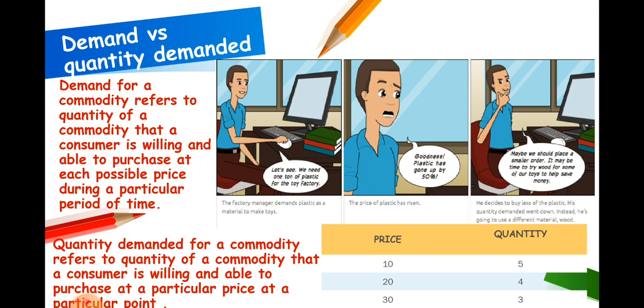So, this entire schedule represents the demand since we have different prices and different quantities. But if we pick up any one particular price, for example, initially at price 10 he was willing to buy 5, then this is quantity demanded. If we pick up another set of price and quantity, that is 20 and 4, then it will represent another quantity demanded. Thus, all quantities demanded together represent the demand of an individual.